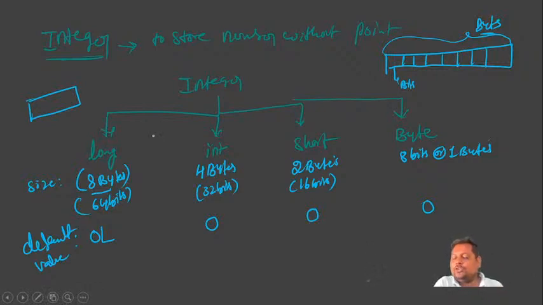According to the number, we will use them, and sometimes there is one more term called range. What is the range of the numbers that can be stored? For example, we are saying 8 bytes, so how many bits? 64 bits. But what is the range of the numbers it can store?